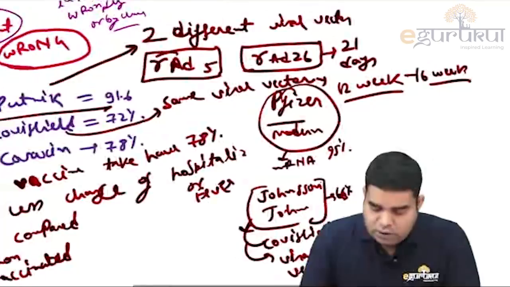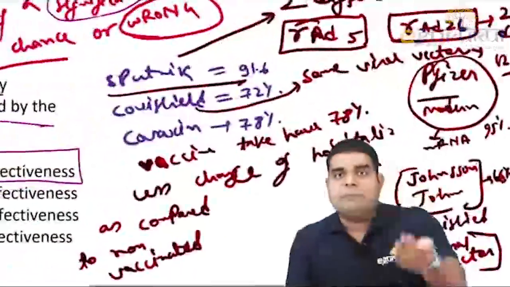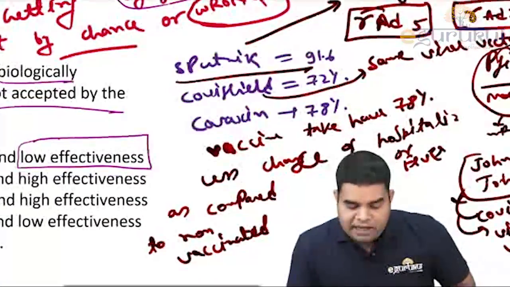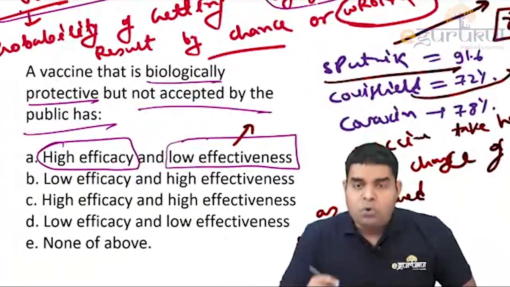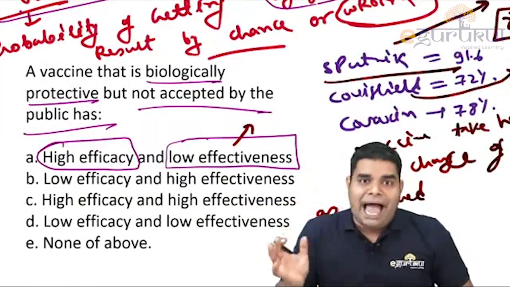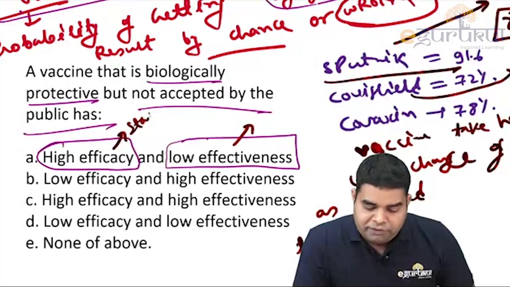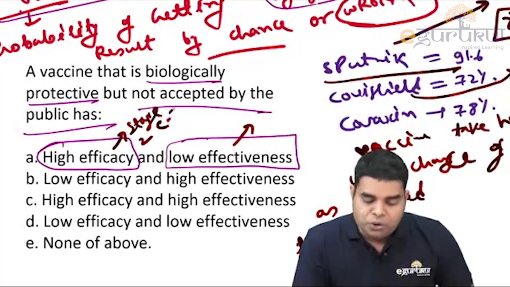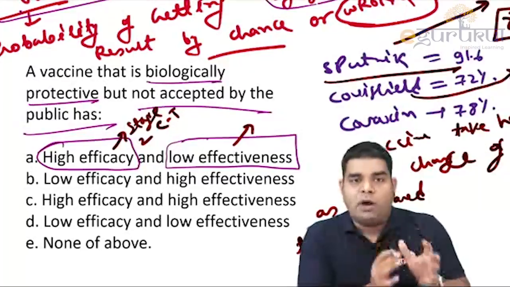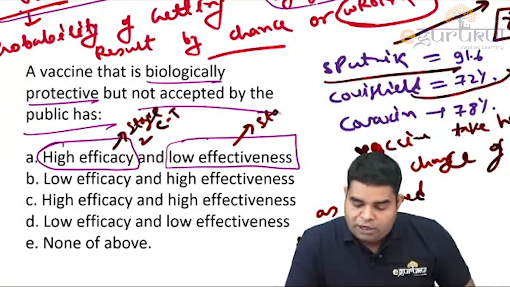Remember, efficacy means what is the percentage prevention as compared to those who are unvaccinated, and effectiveness means how effective it is when given to the general public, not in lab condition. We measure efficacy in stage 2 of clinical trial. Stage 2 clinical trial tells us about efficacy because it is in a closed, lab condition. Effectiveness we get from stage 4 clinical trial.